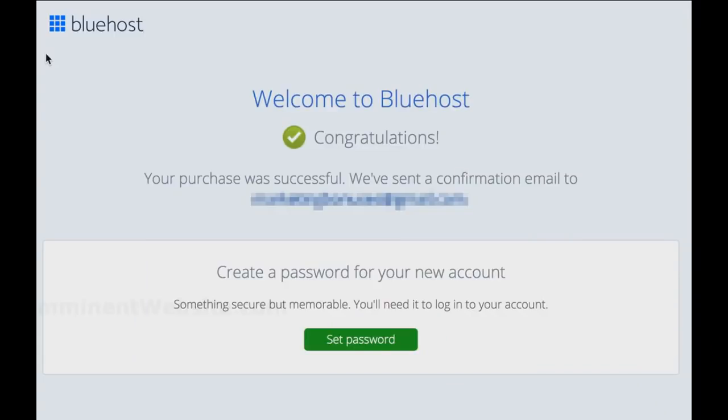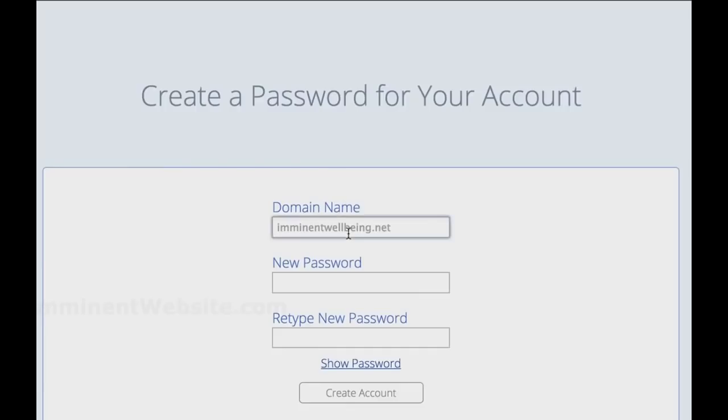Once you've created your Bluehost account, then congratulations, you officially have your Bluehost account, and you are literally on the verge of creating your very own beautiful custom website. So all you got to do right now is click on the create a password for your new account button by clicking the set password button, and you'll be taken to this page right here.